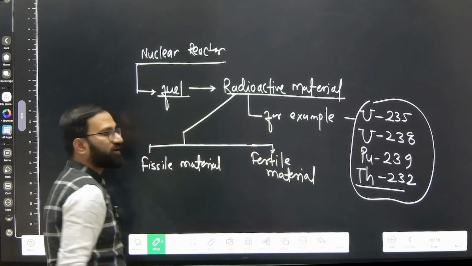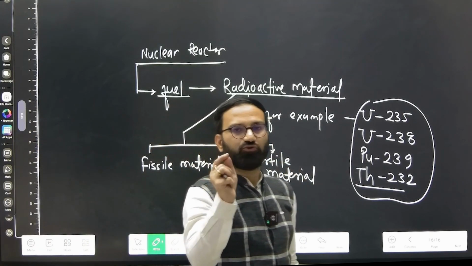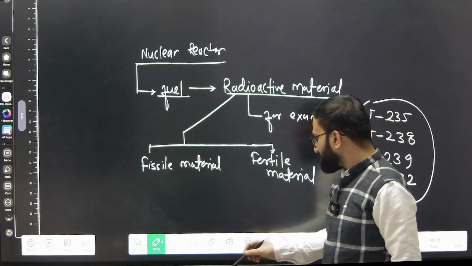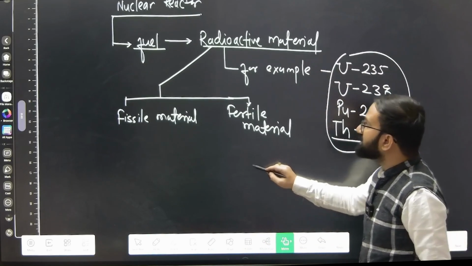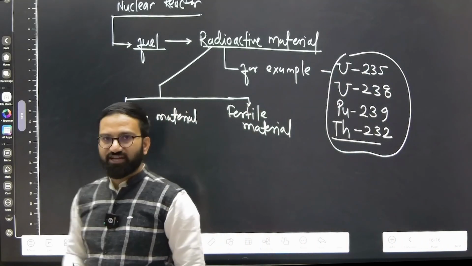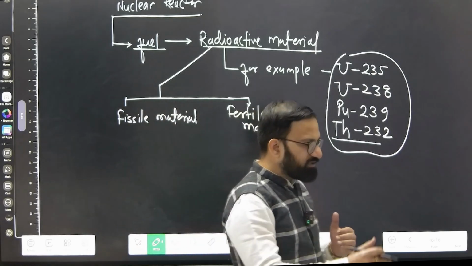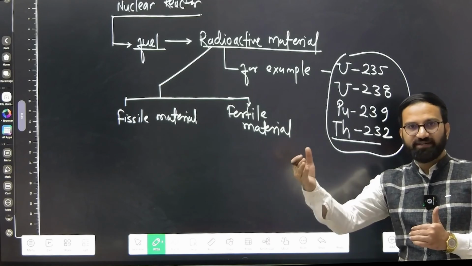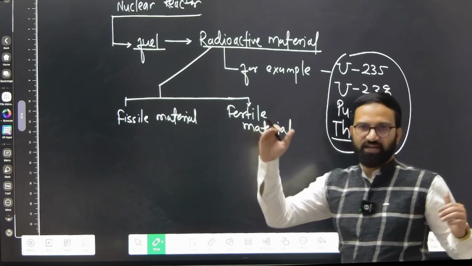And this is very important for understanding the three-stage nuclear program of India, which is important for examination. So when we say fissile material, I told you about the chain reaction. When one split is happening, then another split, then the next split, and so on. This we call chain reaction.